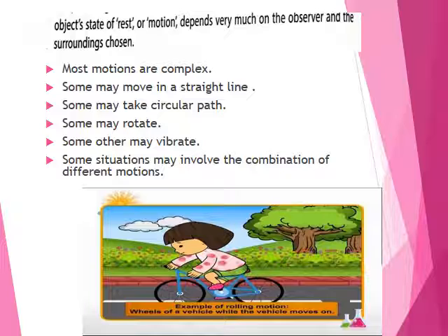So here is a small example of rolling motion. The girl is cycling. If you think about the wheels of a vehicle, it is a rolling motion, a circular motion. But if you think about the motion of the girl with the cycle, it is on a straight road, so it is a straight line motion. So there may be different situations, with different combinations of motions involved.